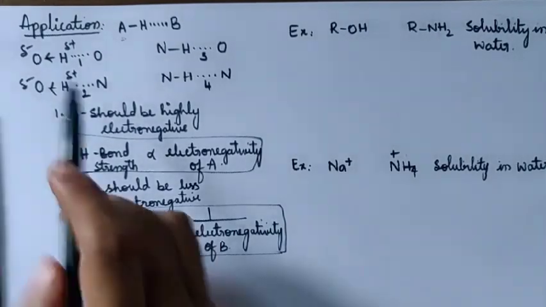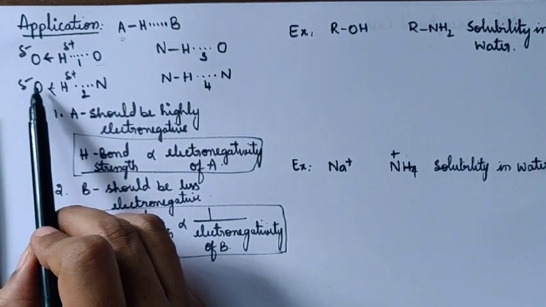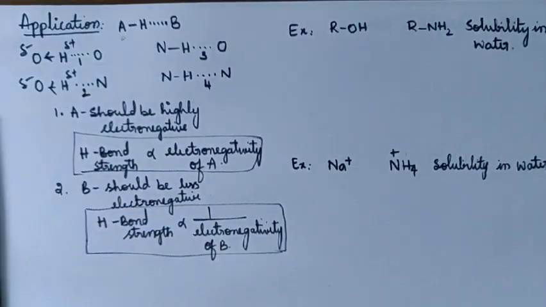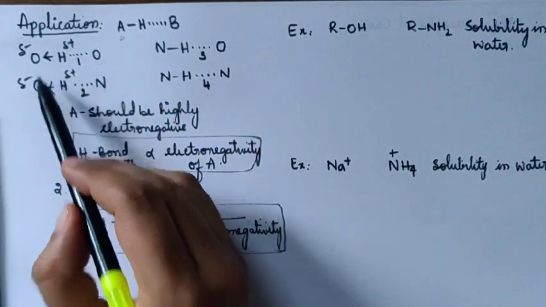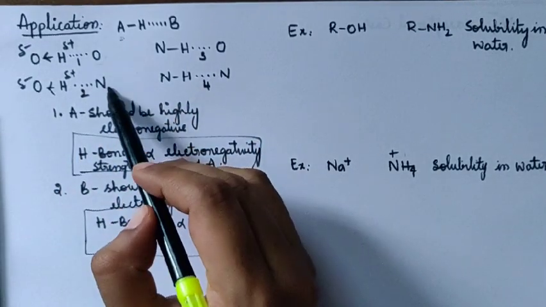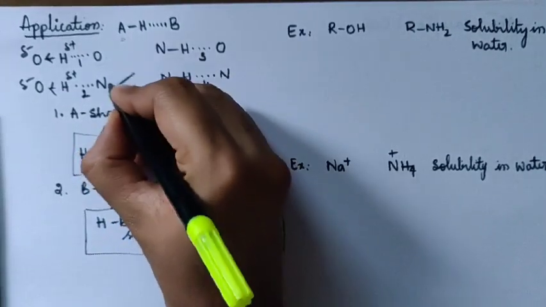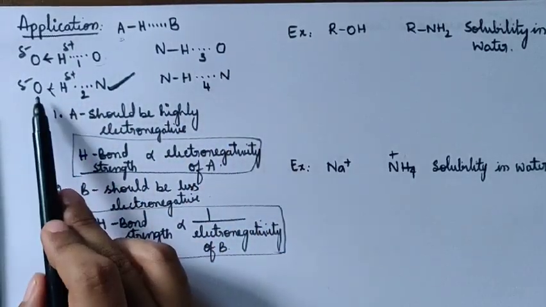That is, the covalently bonded atom should be highly electronegative, and the hydrogen bonded atom should be least electronegative. So which is the stronger bond? Remember, both are the same here, oxygen. But here, oxygen is highly electronegative while nitrogen is less electronegative. As a result, this is the stronger hydrogen bond when compared to all these four types of bonds.